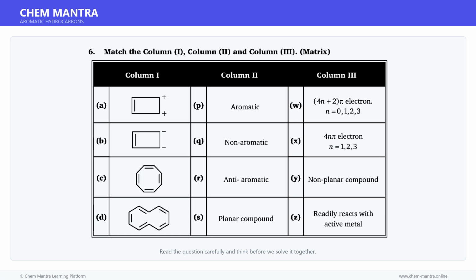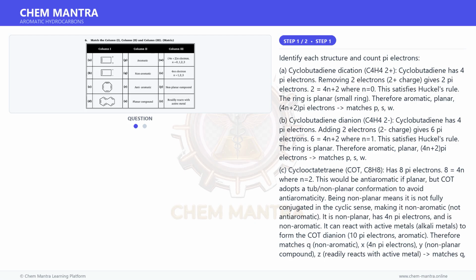Here is a question. Read it carefully and think about the answer. Let us solve it step by step. Let us begin solving this step by step. Identify each structure and count pi electrons.